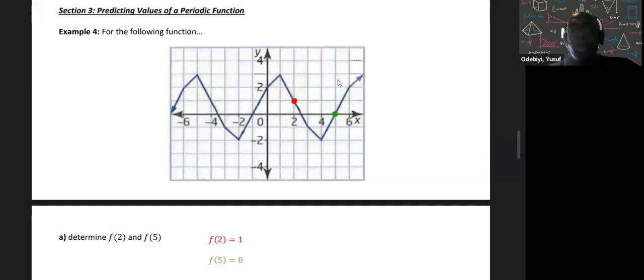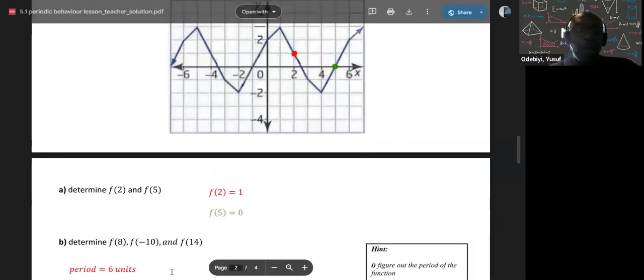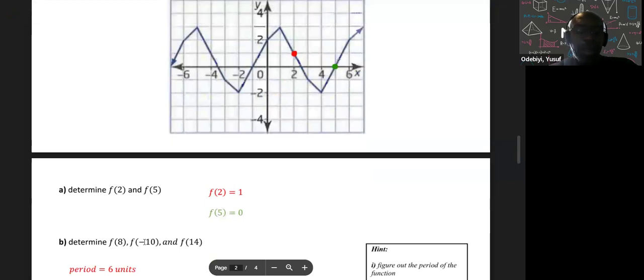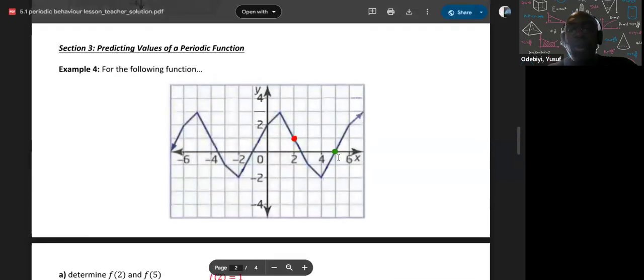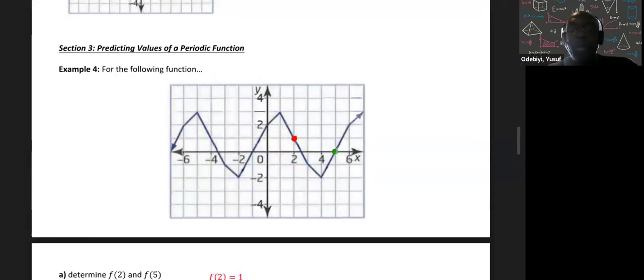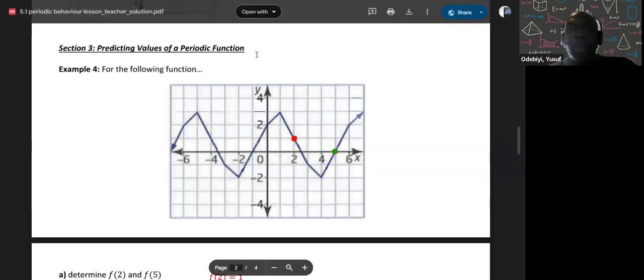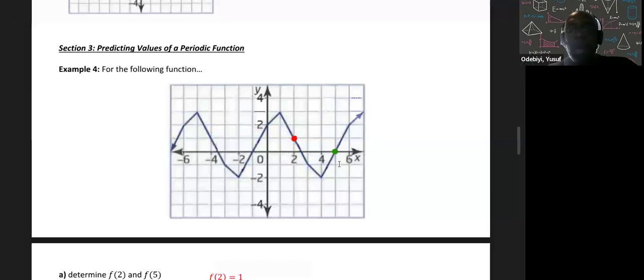Okay, so we want to find the value when x is 8, when x is -10, and when x is 14. We can figure it out because we know the period, okay? The period repeats every 6 units. So if I am looking at when x is 8, well, 8 is off the graph.